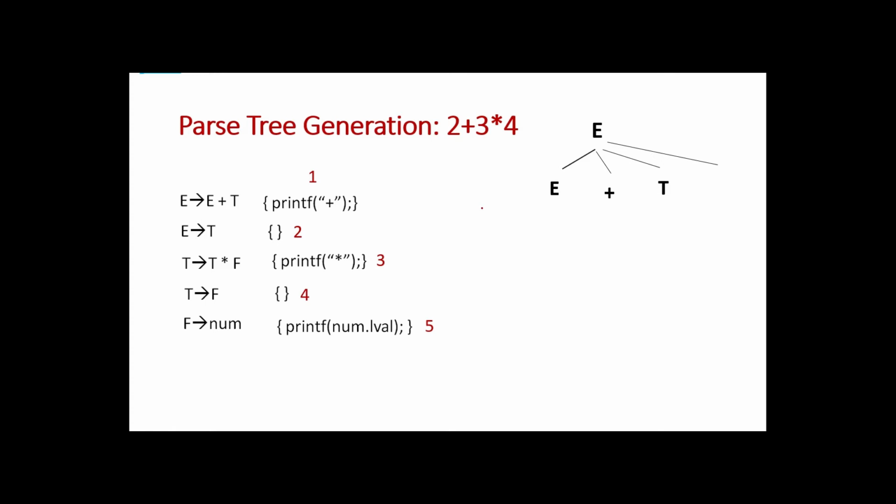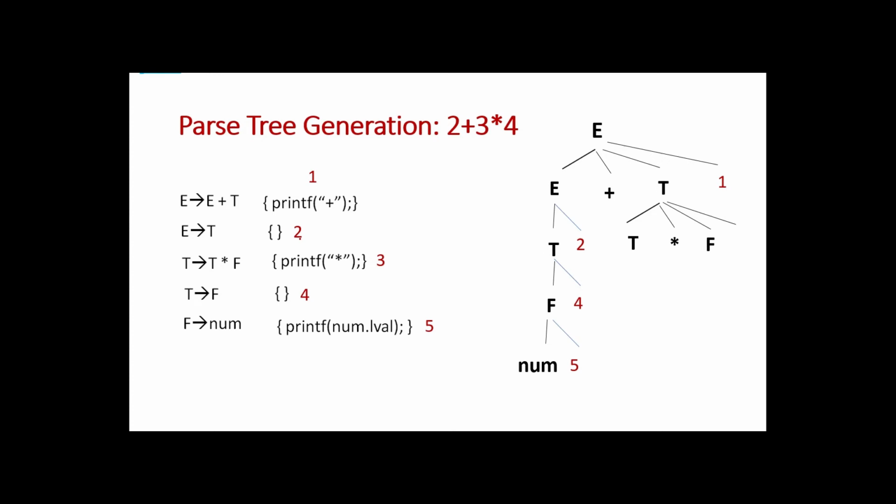Okay. So for E gives E plus T, what is the semantic action rule? 1 is the semantic action rule. So I am just numbering it. Next what we will do? E will be reduced to T, and for that what number of the semantic action rule? 2 is the number. Then T is reduced to F. For that what is the number? 4 is the number. And finally F is reduced to num. And what is the number? 5 is the number. Then coming to the next branch, T is reduced to T star F.